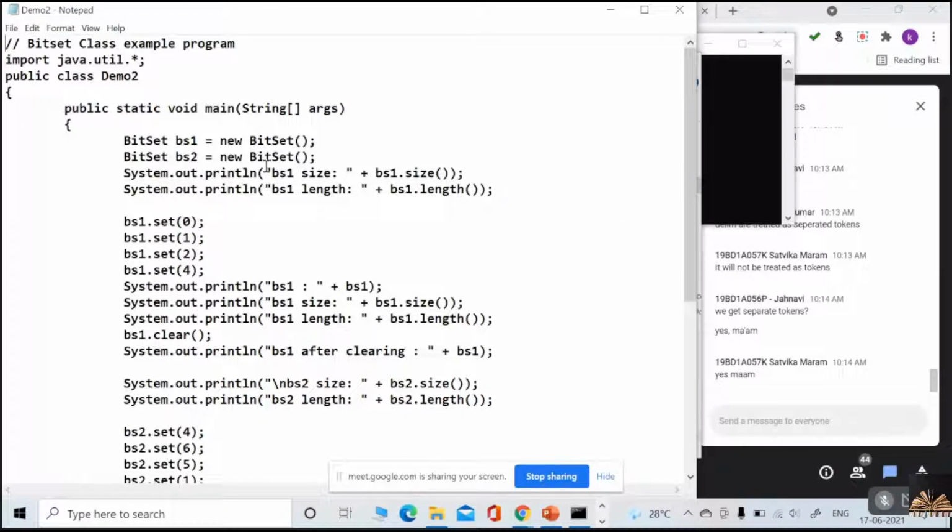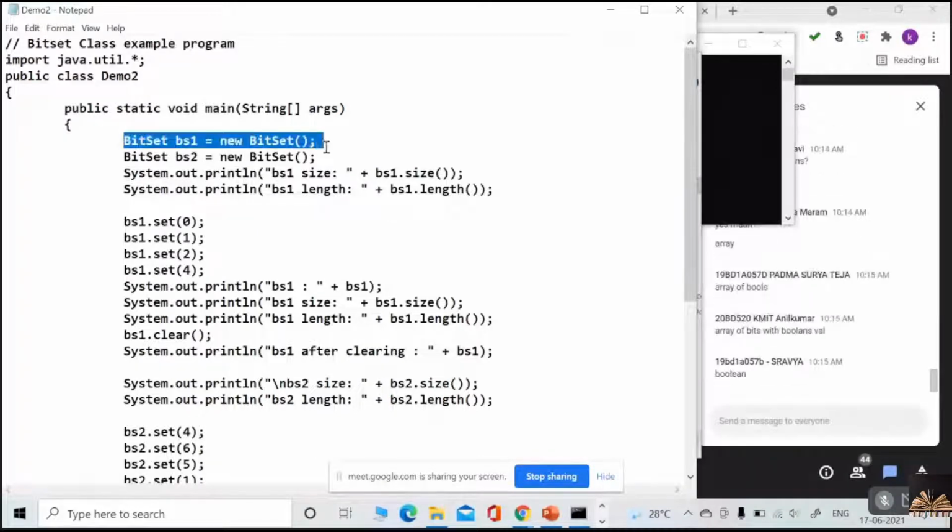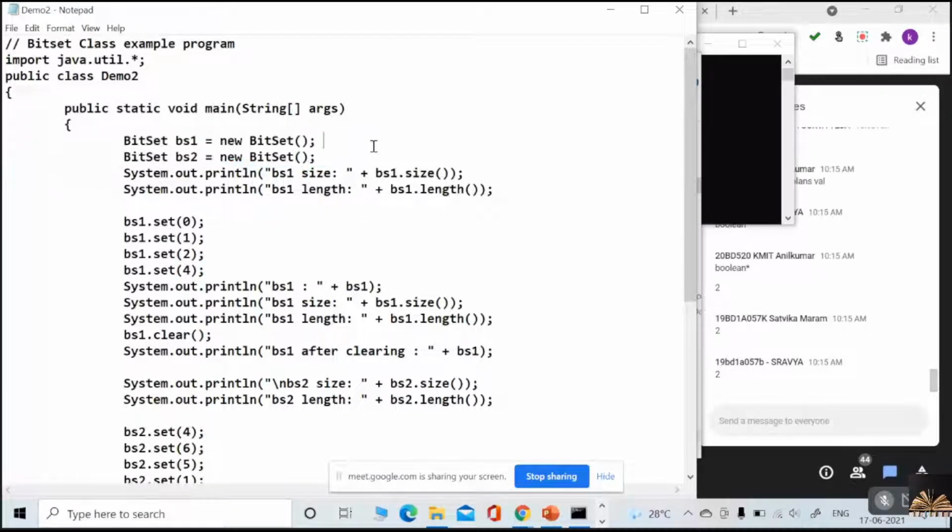Right. And how many bit sets did I just create here? Two bit sets. Now I am displaying the size of the bit set first and the length of the bit set. I'm talking about the first one. Okay, size and length, and how it is going to be obtained, you just observe later.